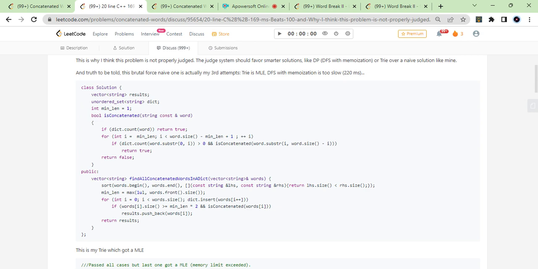I don't know. There's a word dictionary, return true, and then minimum length. Okay, so this is I think a good function, or what is the concatenated function? Yeah, this is the main function. Sorted it. Why sorting? Zero size.